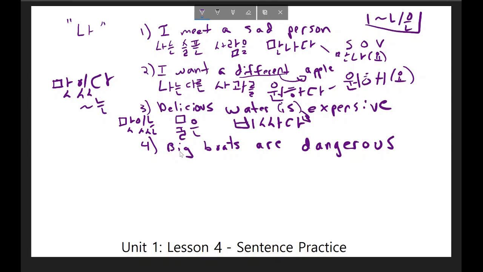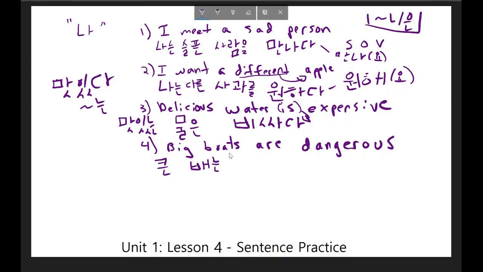Okay, we can translate this sentence. The structure of this sentence is going to be exactly the same as the structure of the previous sentence, but with different words. The main subject of the sentence is boats, so I will put the word 배 to refer to the boats and include the subject marker 는. However, I'm not just talking about boats, I'm talking about big boats. The word for big is 크다, so I want to say 큰, because I'm adding this to the adjective 크다. This says 큰 배, which means big boats.